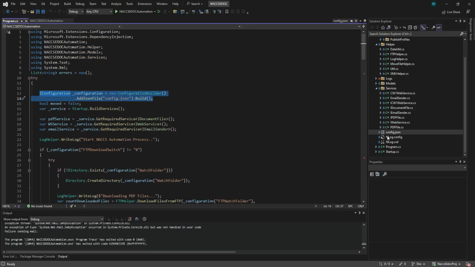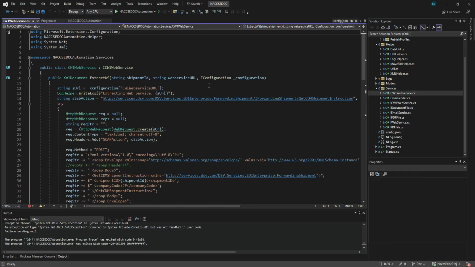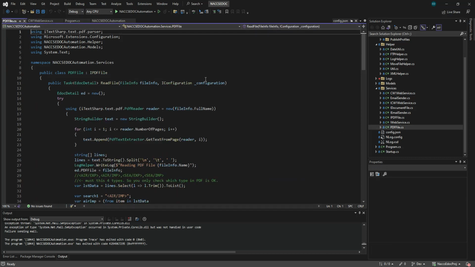And for example, in my CW1 service, I just pass the configuration as a parameter, so I can access the configuration file as well in the PDF files. So I just pass the configuration as a parameter.